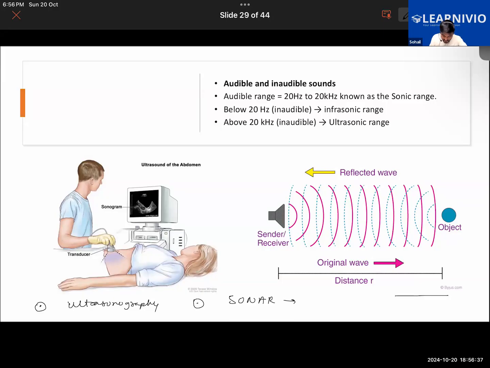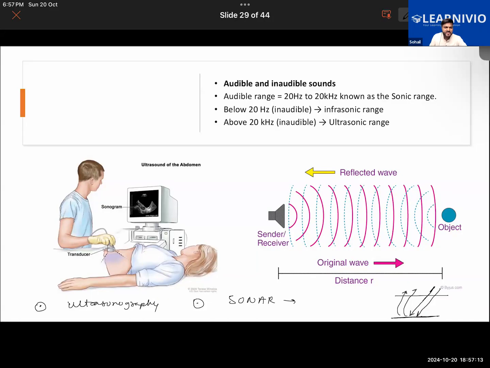Suppose we are on top of a water body, say on an ocean. So from here, the sound waves will be sent. And as the sound wave hits the bottom and returns back to the surface, the time it takes to reach here, with the help of that, we'll be able to calculate the depth of the ocean. Getting my point, what I'm trying to say? So that is one such application of this.